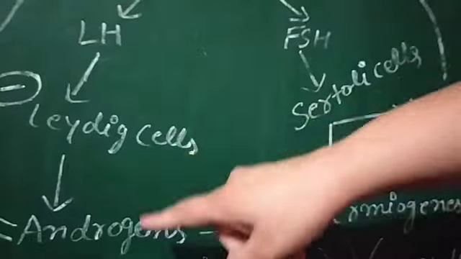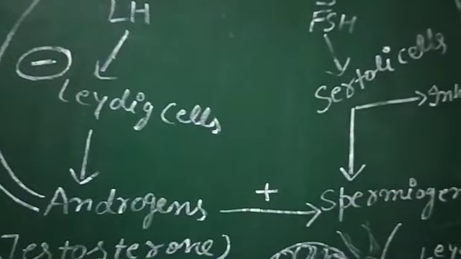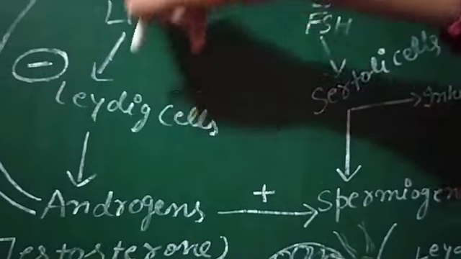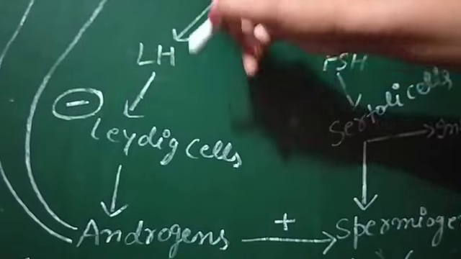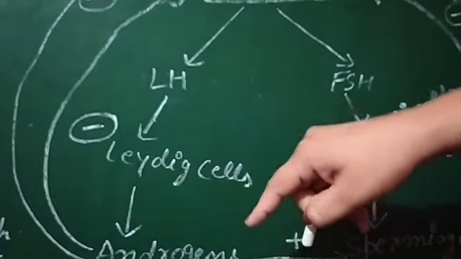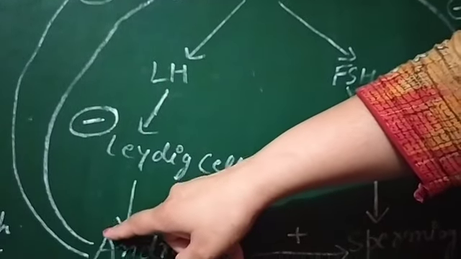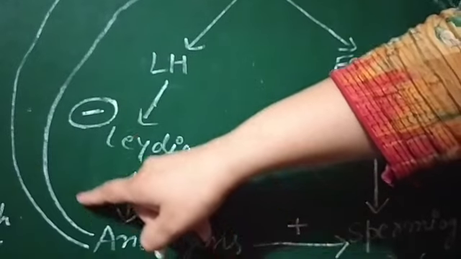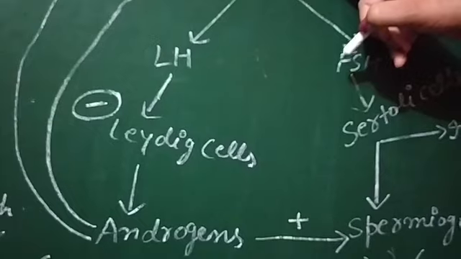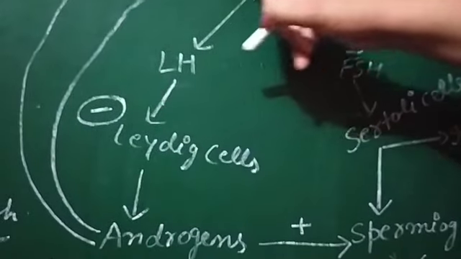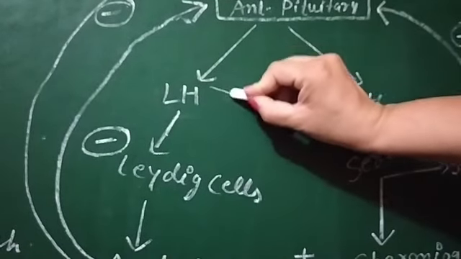Then this is also regulated. If the testosterone hormone is more and the sperm formation is more, then this process is regulated. How is it regulated? By negative feedback. Negative feedback means we are stopping the signals, or stopping that process. Androgen gives a negative impact on the anterior pituitary, and then the release of LH automatically stops.